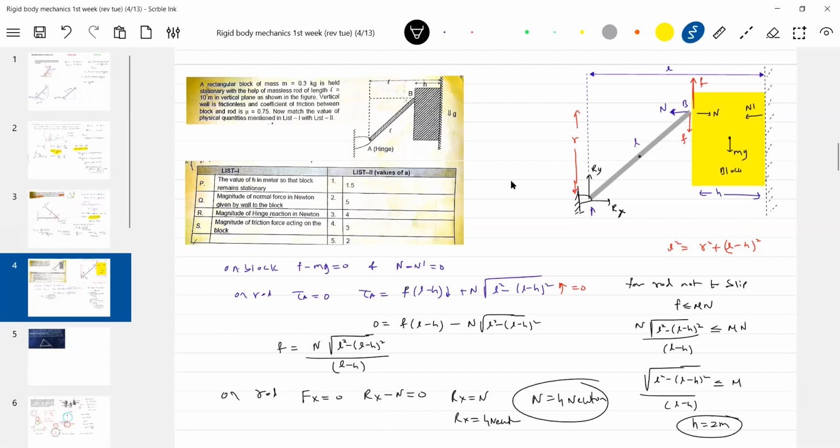Then on the rod, that same thing. Fy should be 0. Ry minus F should be 0.